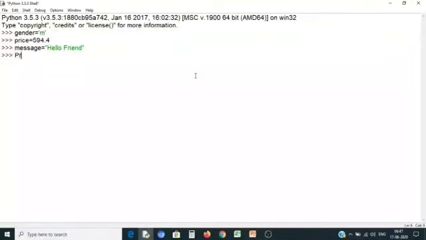We can also print the values of these variables through the print statement.